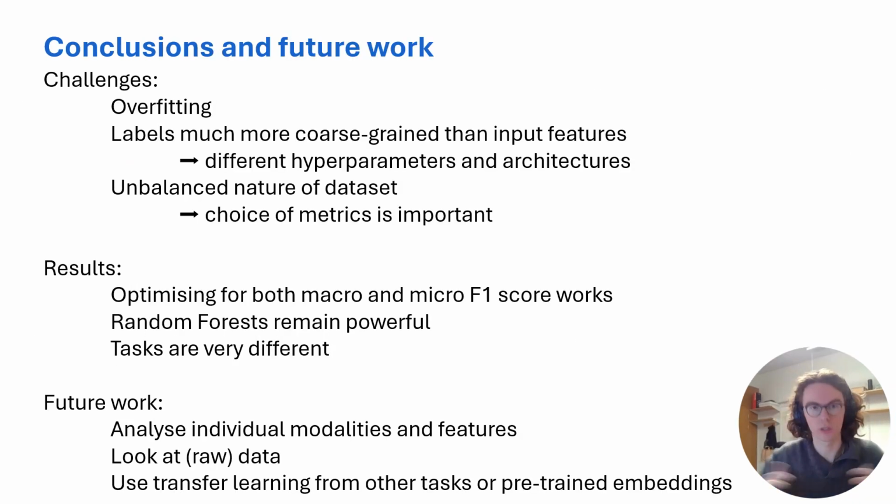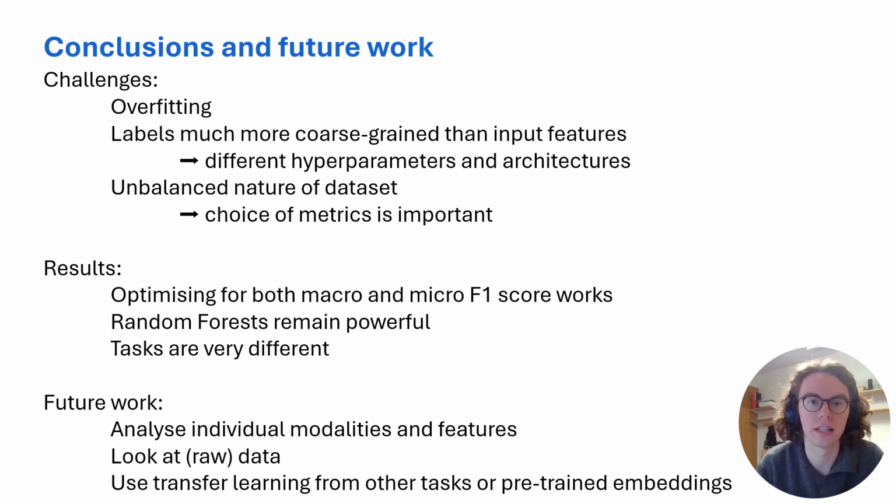And then finally, summarizing everything that we did, we saw 3 main challenges here in our work on this challenge. First of all, models tended to really overfit very quickly, since this is of course a relatively small data set. Second of all, the labels that we have, the ground truth labels, are much more coarse-grained than the input features, which are at 30 or even 100 frames per second. And we tried out different hyperparameter settings and different model architectures in order to let the models predict more coarse-grainedly, just like the ground truth is.